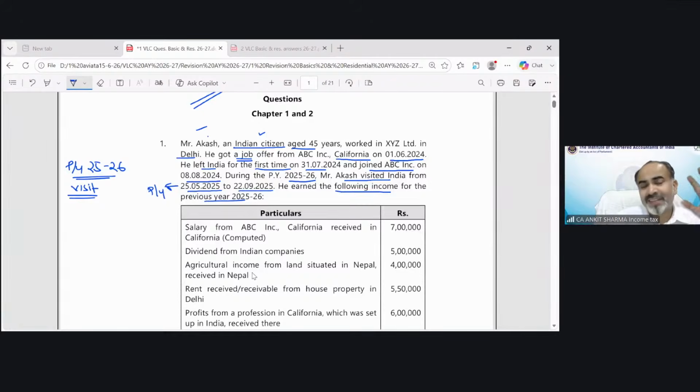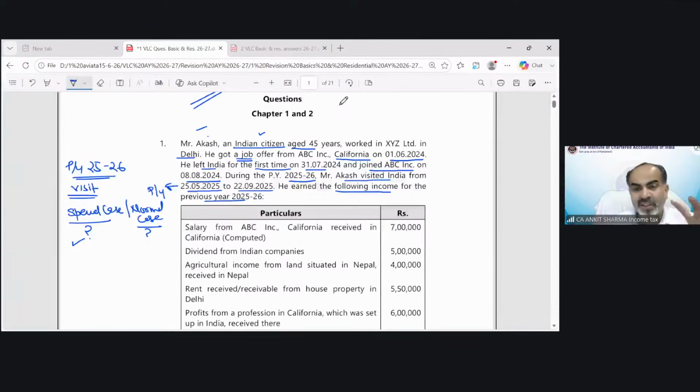If any citizen comes to visit India in the previous year, first of all, you should identify whether it's a special case or normal case. Of course, it's a special case.